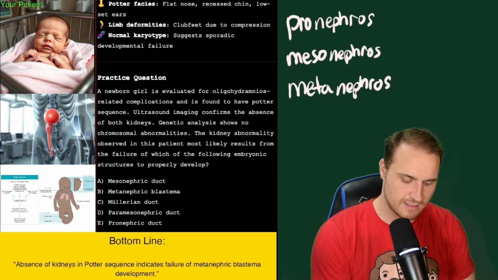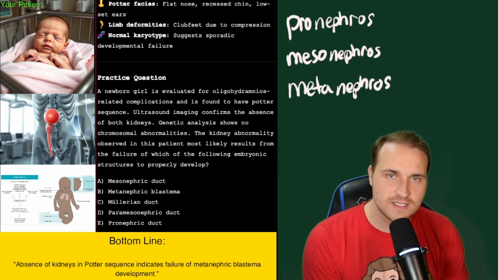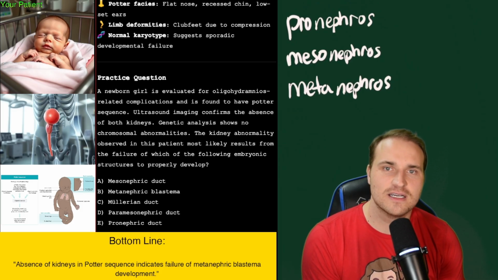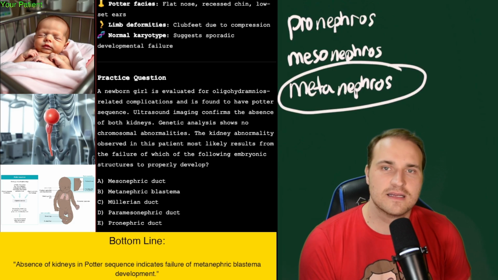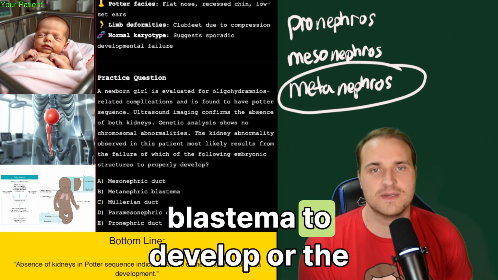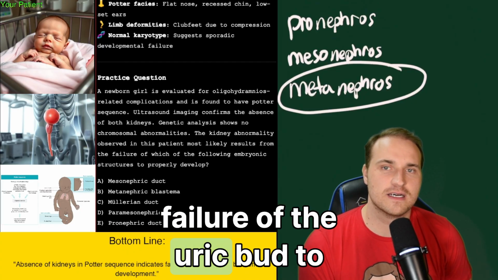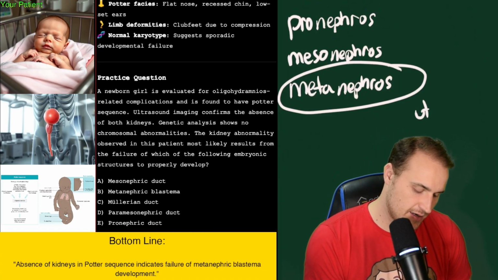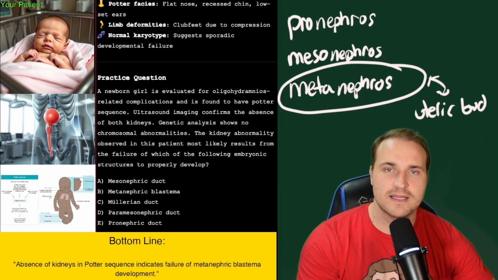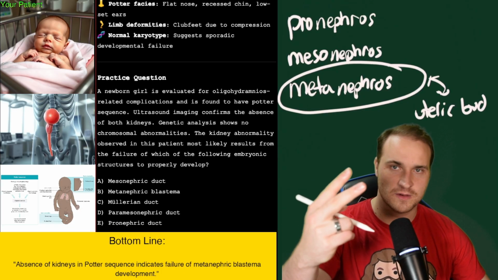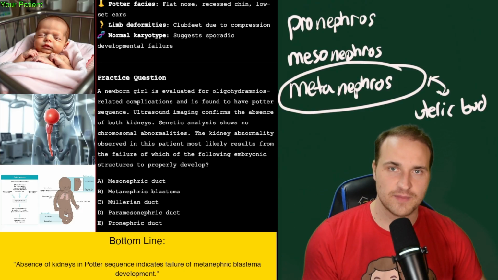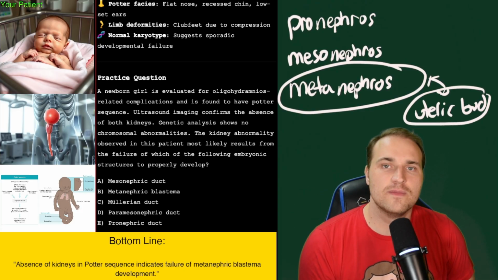So this question is asking about Potter sequence and its bilateral renal agenesis that causes pulmonary hypoplasia, limb deformities, and a flat face due to oligohydramnios. And this is due to the failure of the metanephric blastema to develop or the failure of the ureteric bud to induce it. Ureteric bud, and what you remember here is that there is reciprocal induction between these two. Basically, the permanent kidney develops from two embryonic structures. There's the ureteric bud, and that is from the mesonephric duct.